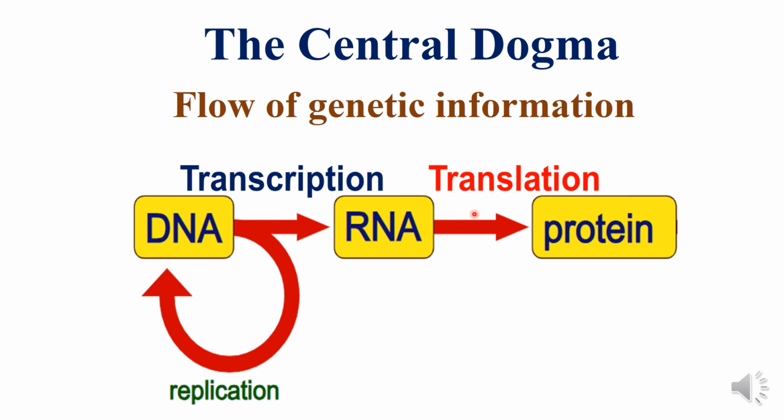Protein synthesis is called translation because in this process the four-letter alphabets of DNA and RNA are translated into 21 letters of amino acids of proteins. In other words, the language of nucleic acids is translated into the language of amino acids.